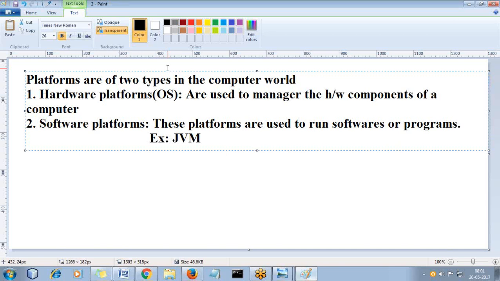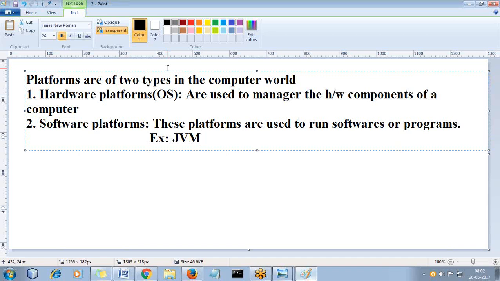Java is a programming language, and it is an object-oriented programming language which is used to develop different types of applications like desktop applications, web-based applications, enterprise applications, the applications installed in TV, in remote controllers, in set-top boxes, and the applications we can install in chips. Like that, we can develop different types of applications if you learn Java. So Java is a programming language, and it is also called as platform.